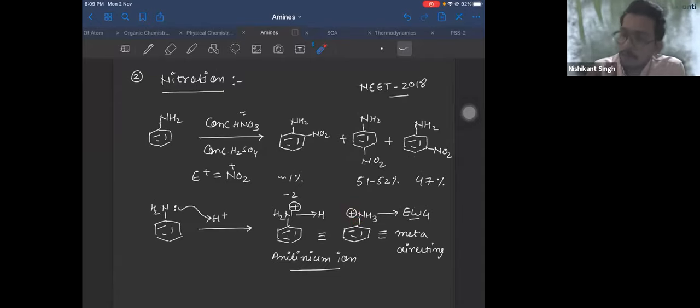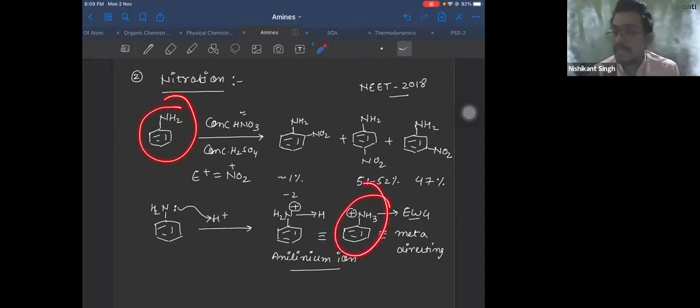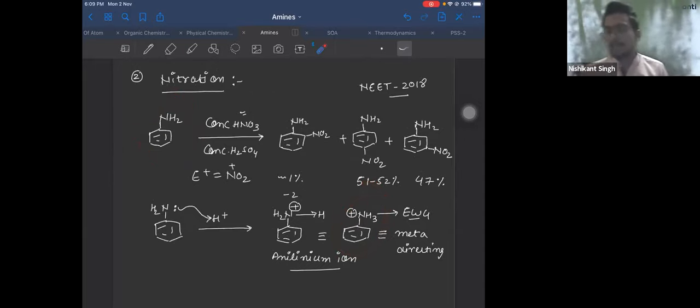You can do the resonance also. Positive charge here, break this bond, negative positive double bond. So ortho position gets positive charge. Continue the resonance, negative positive double bond, para position gets positive charge. So ortho and para get positive charge. The electrophile, being positively charged, will go to the meta position. So a lot of meta product is formed because some amount of aniline will exist as anilinium ion, which is meta directing. Right? Is that clear, everyone?